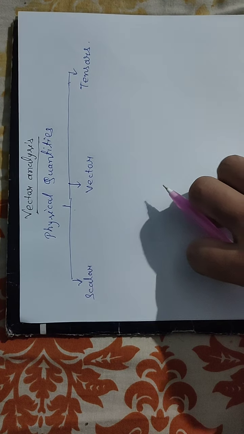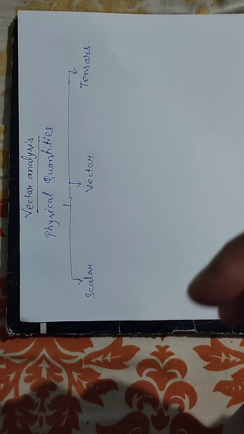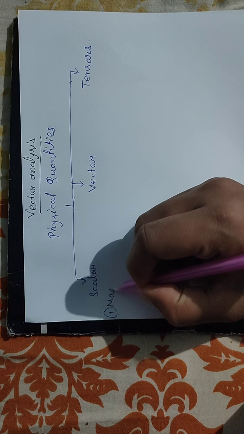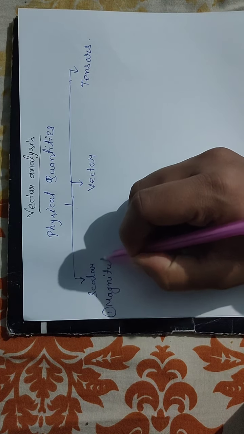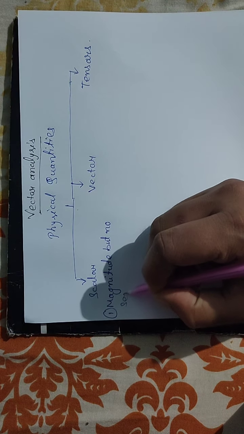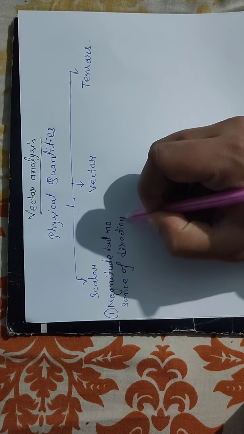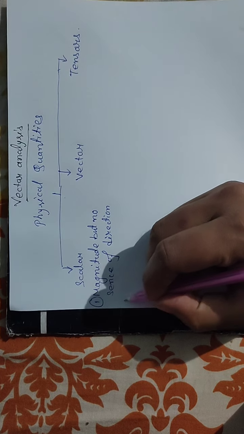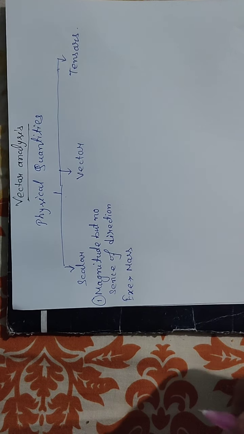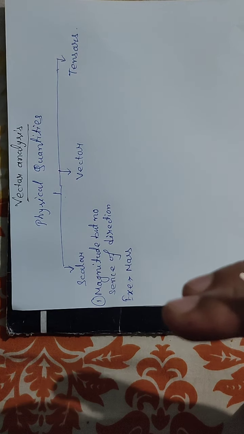Okay. Now what is scalar? Scalar means those physical quantities which have magnitude but no sense of direction. For example, mass. Suppose your mass is 20 kg. So it has only magnitude. That means it has only value. It does not have any sense of direction.